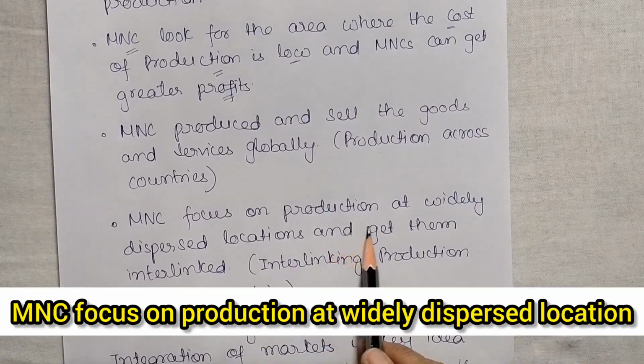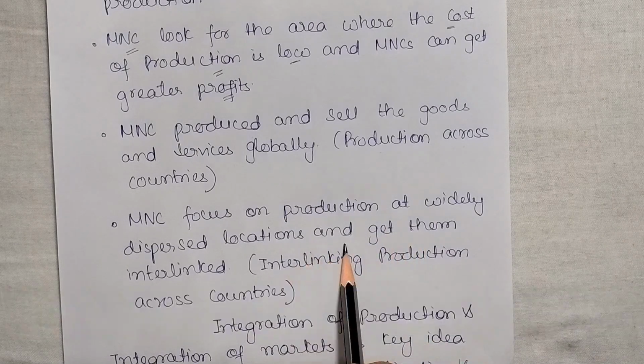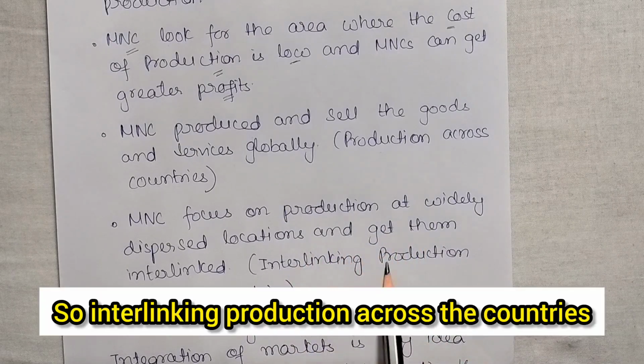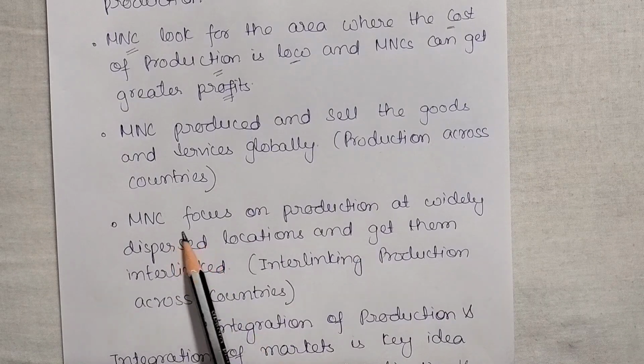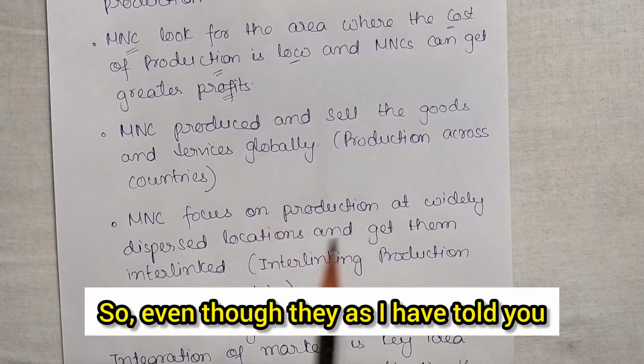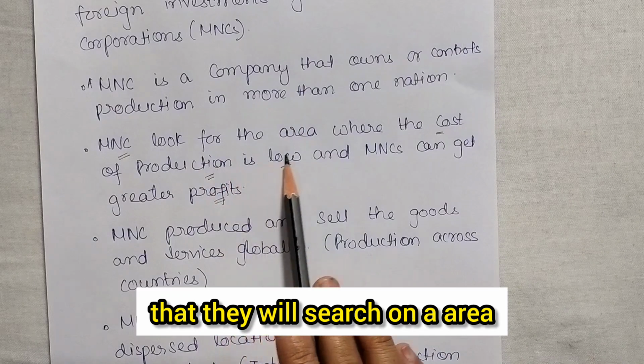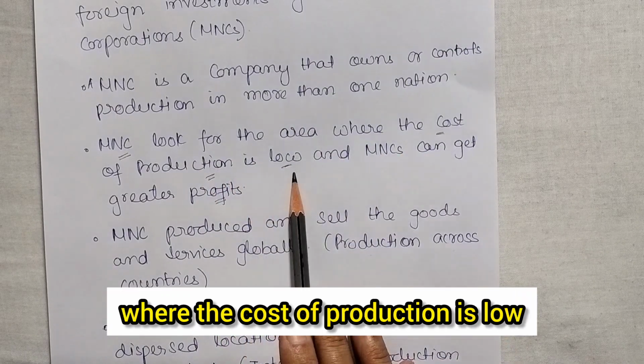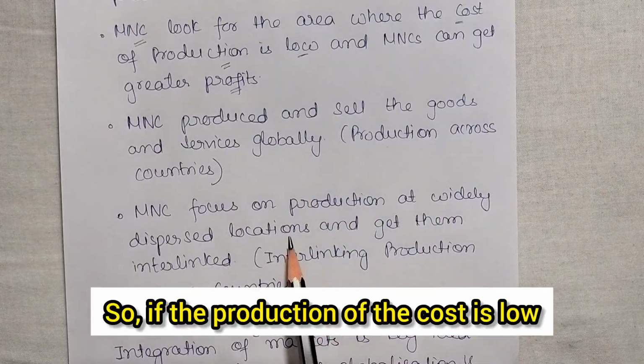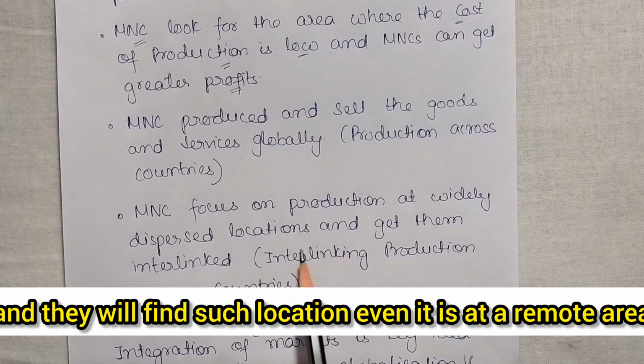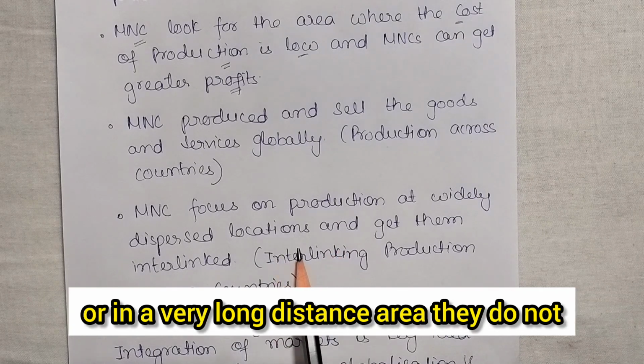MNCs focus on production at widely dispersed locations and get them interlinked. So, interlinking production across the countries. As I have told you, they search for an area where the cost of production is low. If they find such a location, even at a remote area or a very long distance away, they don't care about that.